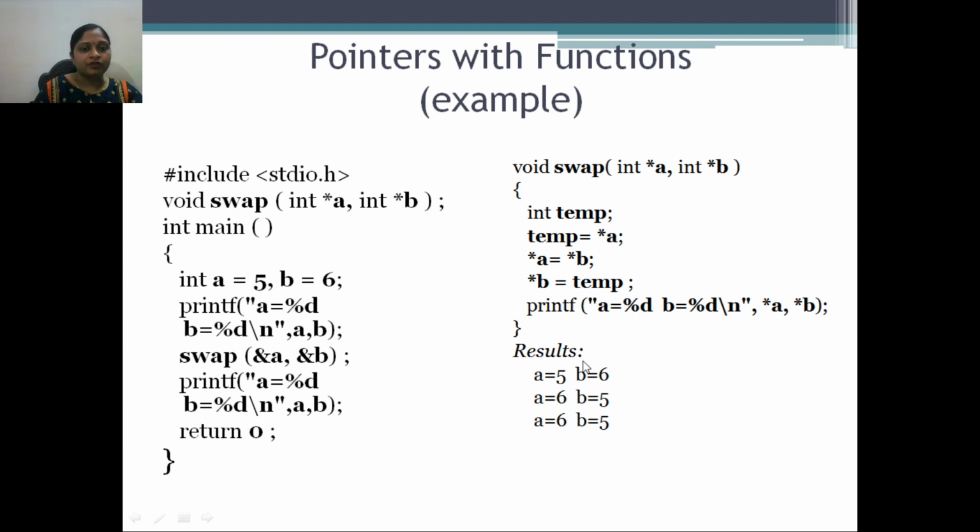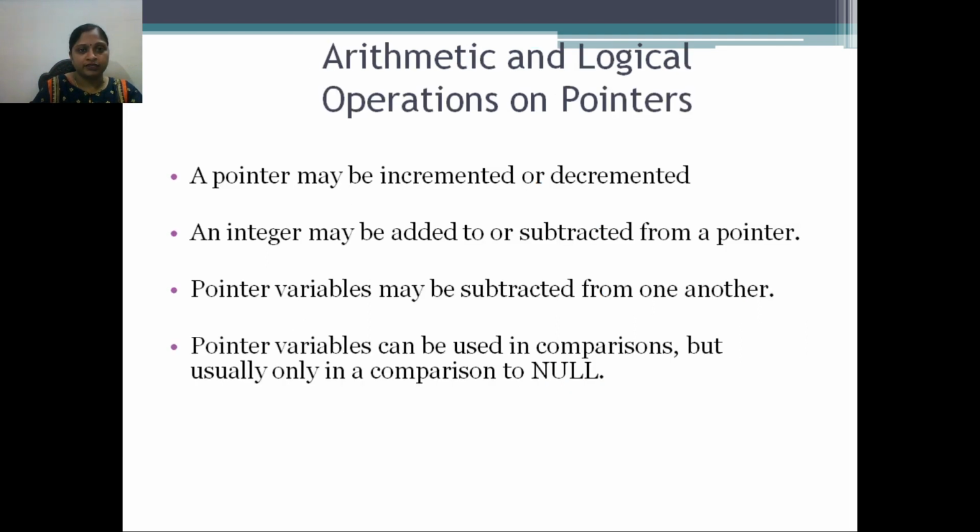After calling the swap function, the values are swapped. Now the value of A is 6 and the value of B is 5, and after the swapping we again call the printf function to print the values of A and B. So here also the values of the two variables are swapped. This is how, using call by reference, we can swap the values of two variables.